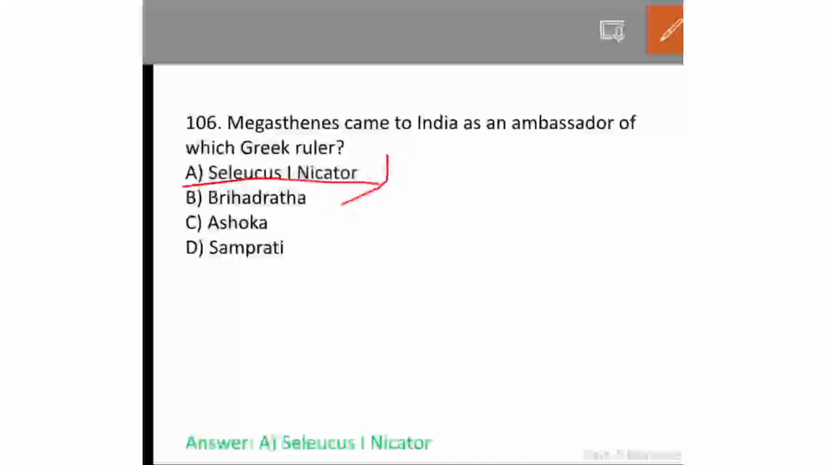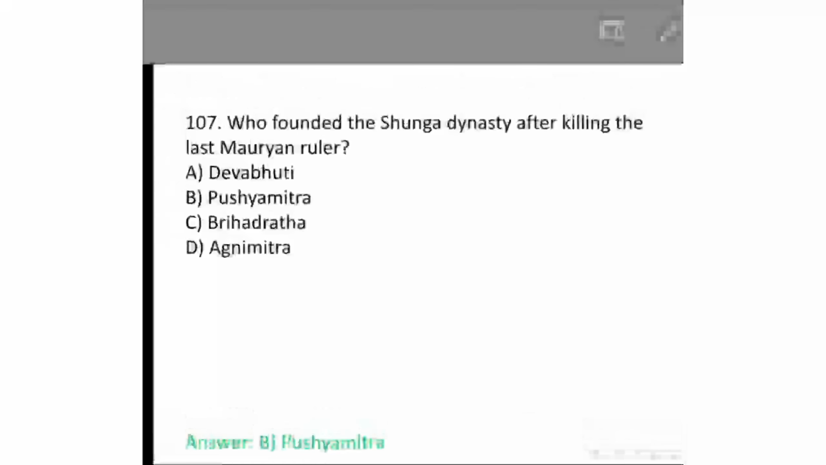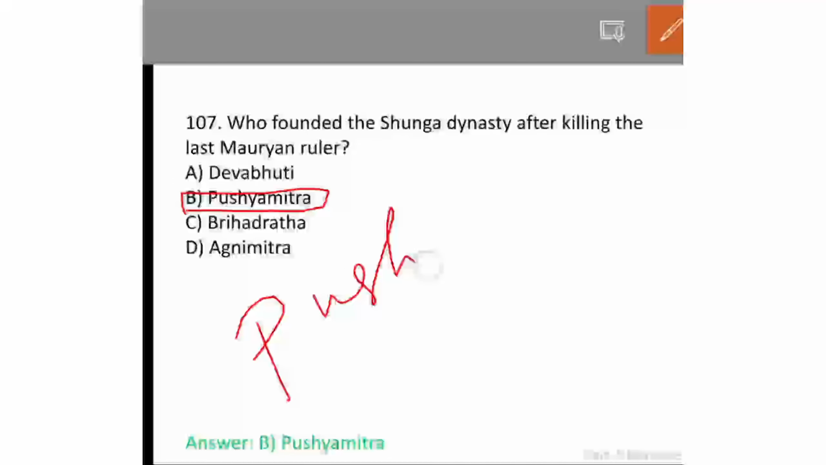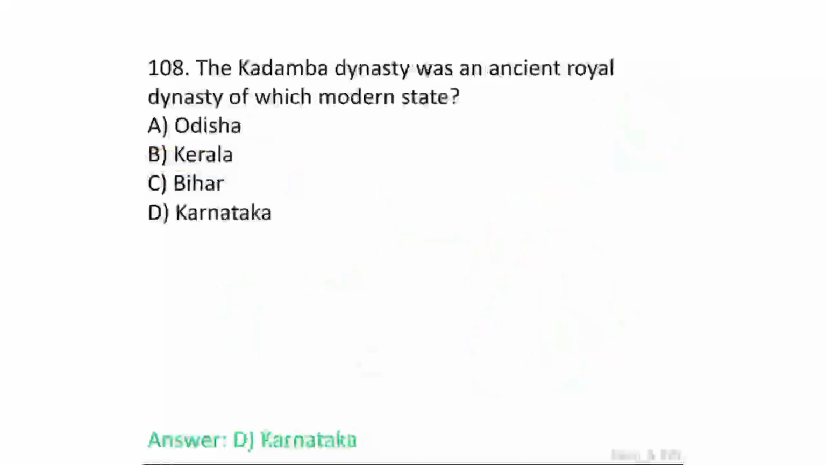Megasthenes came to India as an ambassador of which Greek ruler? It's a repetitive question. Who founded the Shunga dynasty after killing the last Mauryan ruler? Pushyamitra. We all know the answer. Option B is the answer.